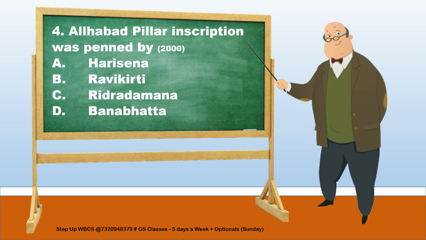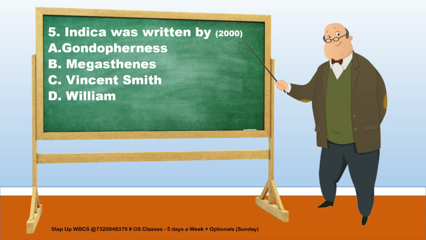The fourth question is, the Allahabad Pillar inscription was penned by. There are four options: Harisena, Ravikirti, Rudradaman, and Banabhatta. And the answer is Harisena. Now, the Allahabad Pillar inscription is also known as Prayag Prashasti, which was composed in the 4th century AD in the era of Chandragupta by his poet and minister Harisena.